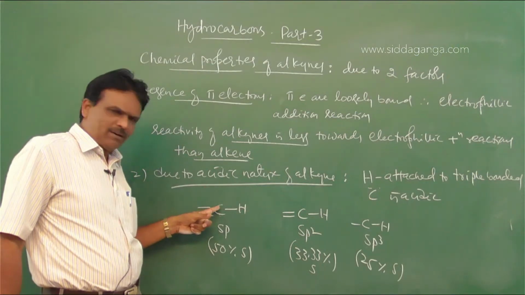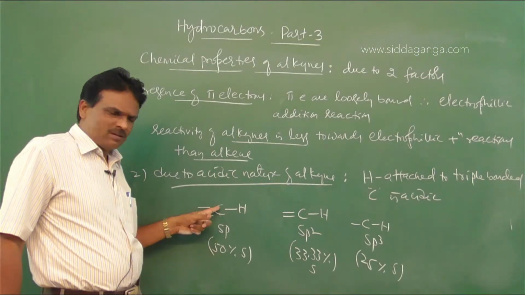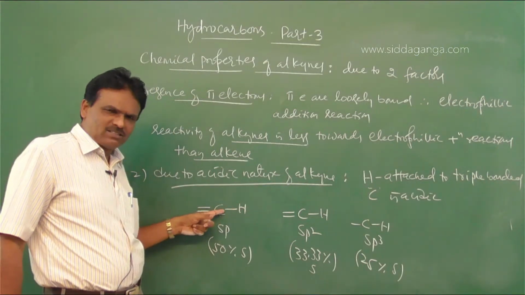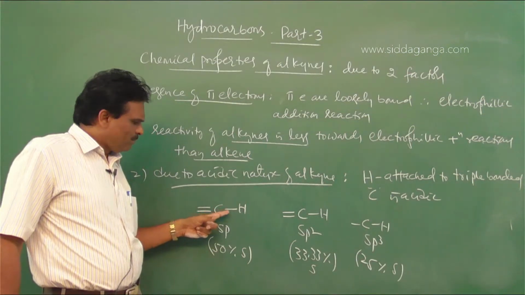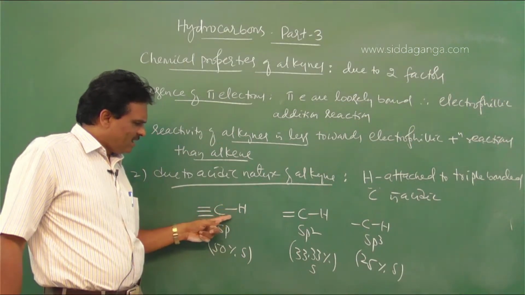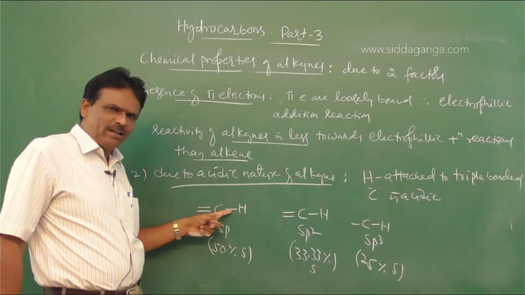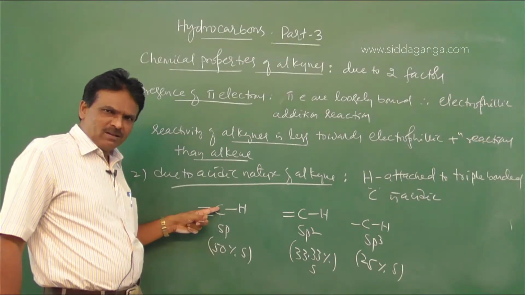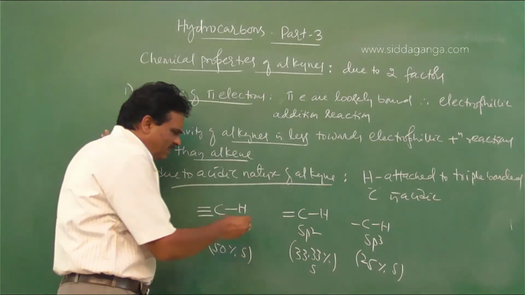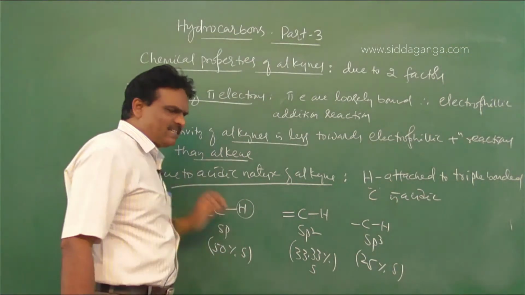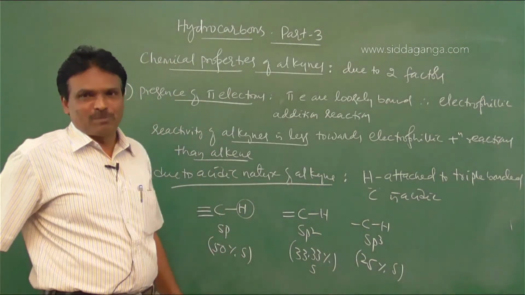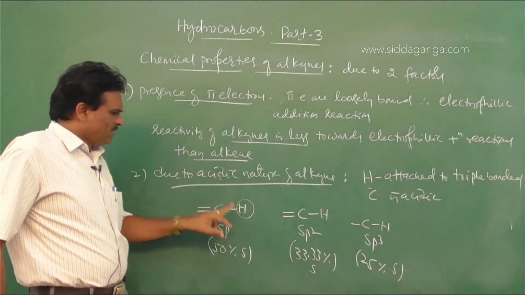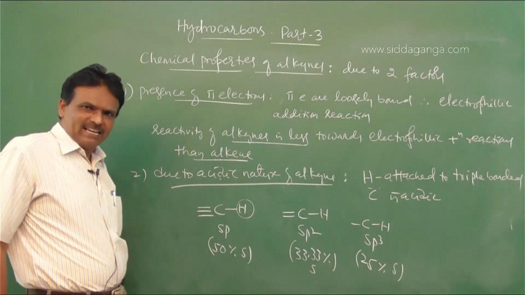Since electronegativity increases, it attracts the bonding electrons, which are more tightly bound by the nucleus of carbon, as a result of which this hydrogen atom will easily be eliminated as H plus. So that is why alkynes are acidic in nature.